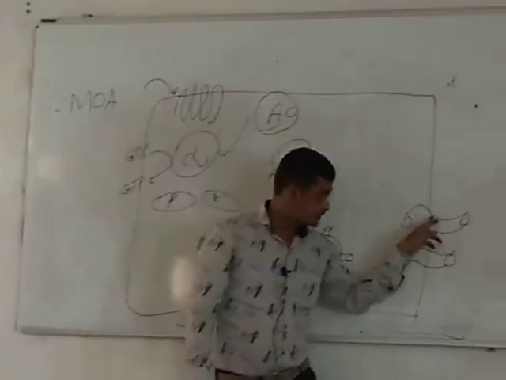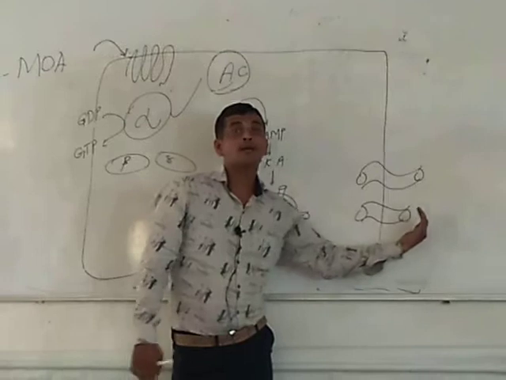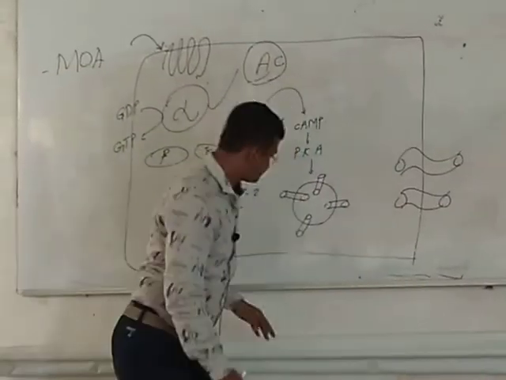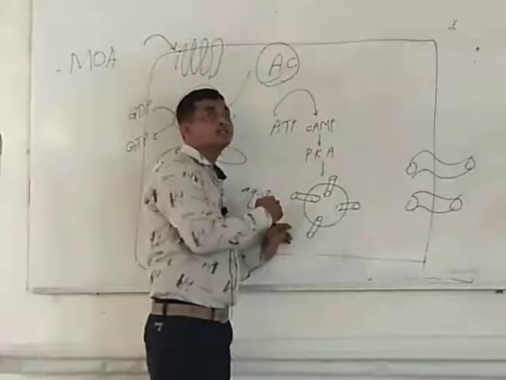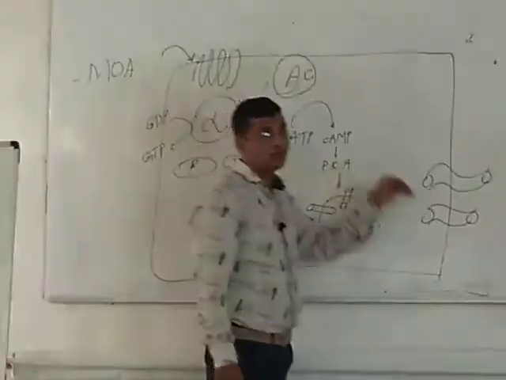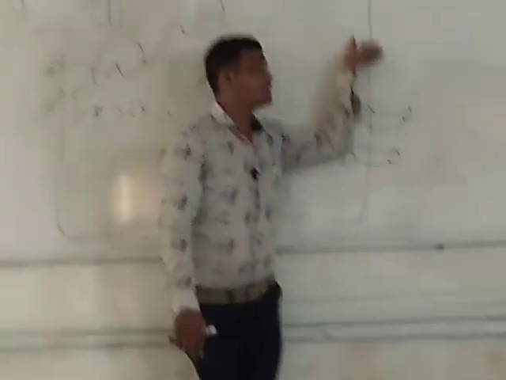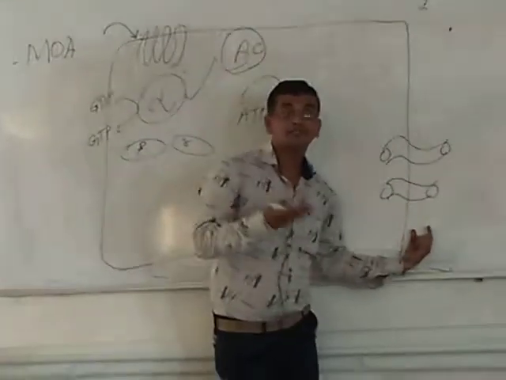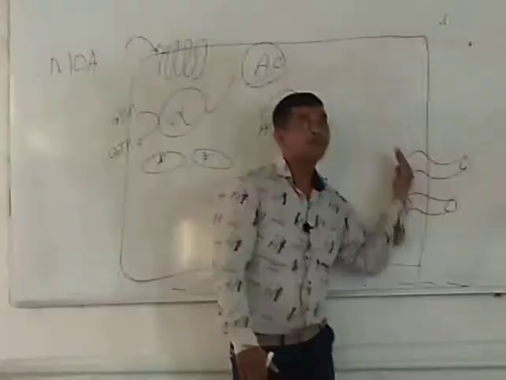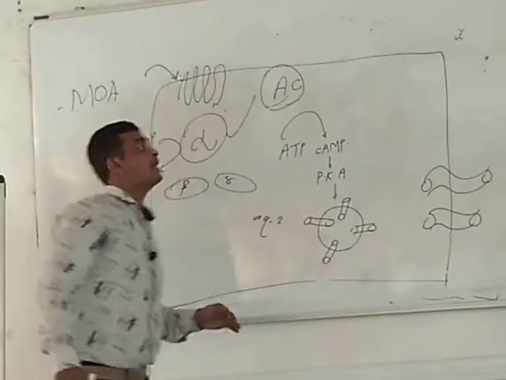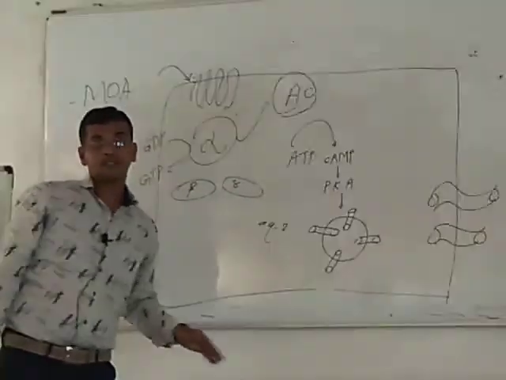Due to this, what will happen? More and more reabsorption of water. Got it? Simply, the exocytosis process promotes the insertion of water channels on the surface. So due to more water channels on the principal cells of the collecting duct, there is more water reabsorption. In this way we can explain the mechanism of action of vasopressin.